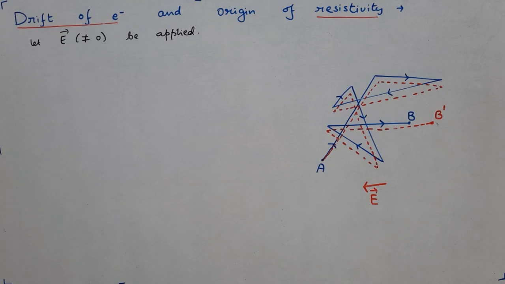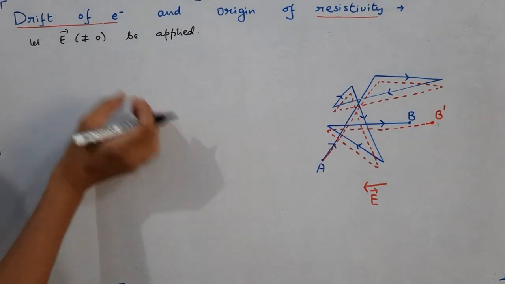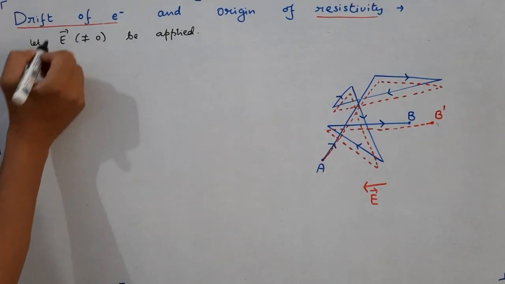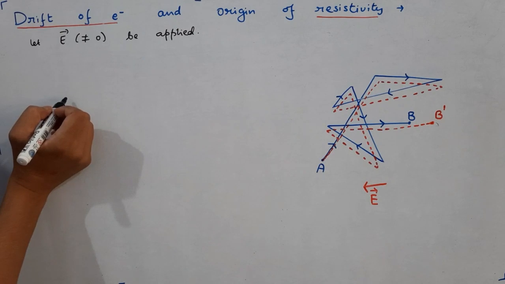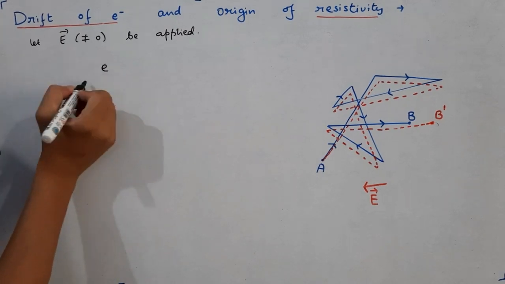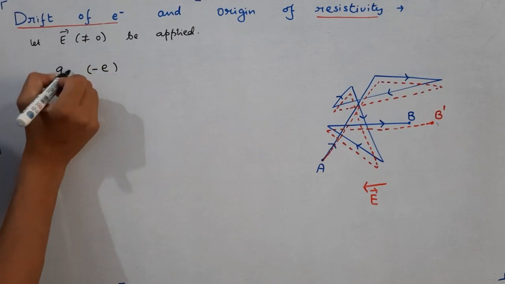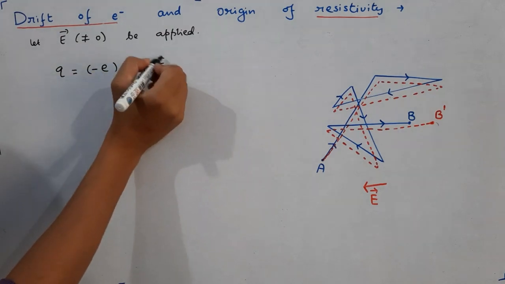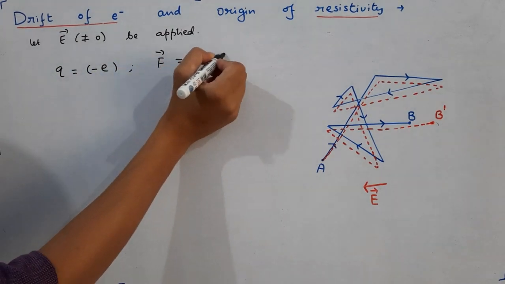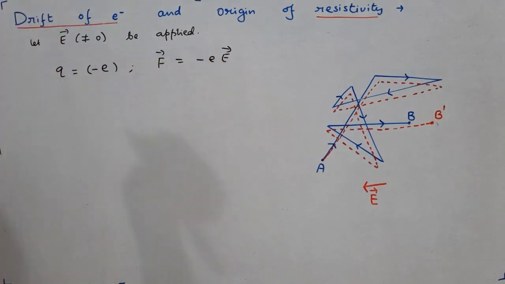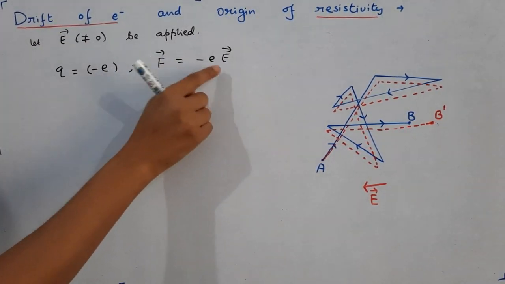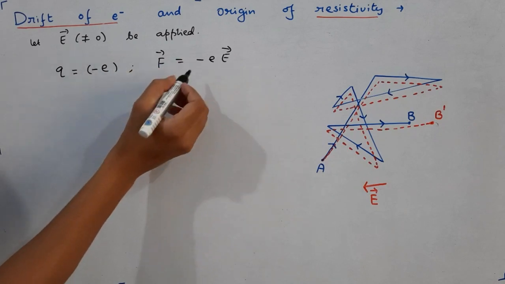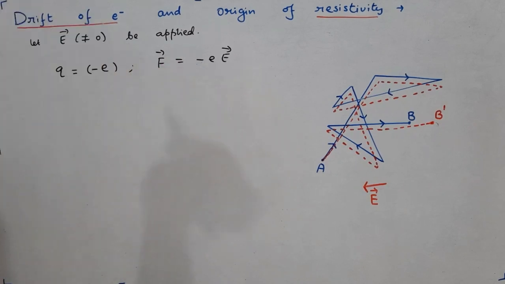Next, let's consider what would happen if the ends of the metal are connected to a battery, or what would happen in presence of some electric field. See, those free electrons, they have charge minus e. Q is equal to minus e because they are electrons. In the presence of this electric field, those free electrons will experience some force given as minus e times E. You know, F is equal to QE. What does this formula indicate? This equation indicates that the force on these electrons will be opposite to the direction of electric field because of this negative sign. Electrons, you remember, they are negatively charged.